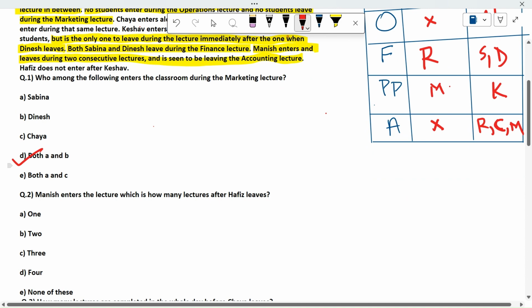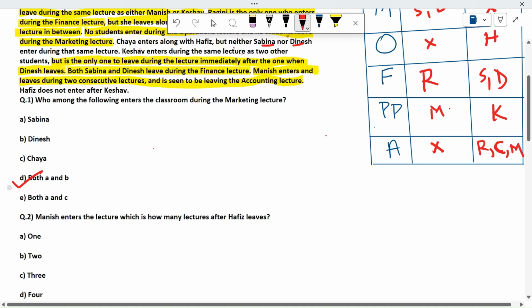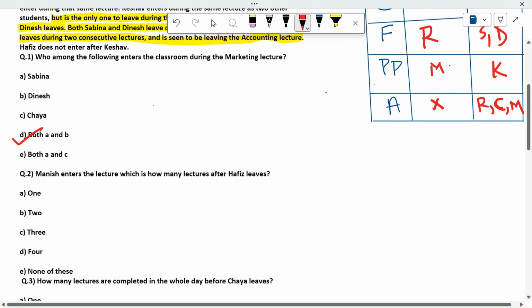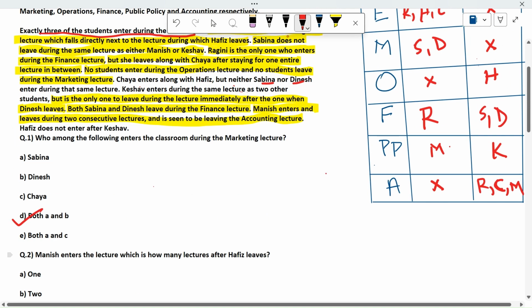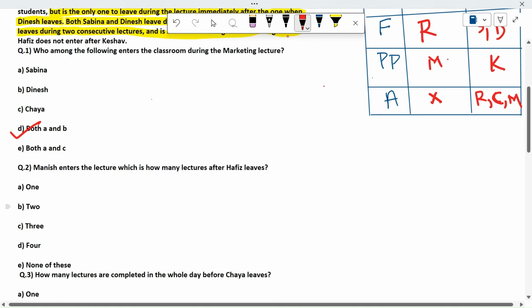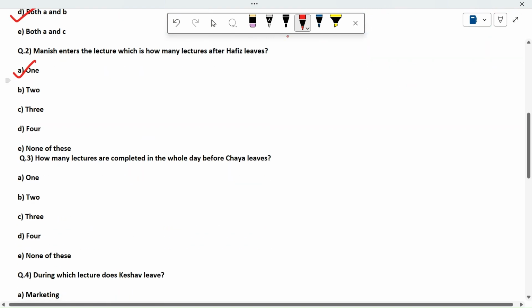Manish enters the lecture which is how many lectures after Hafiz leaves? Okay, so after how many lectures? Hafiz leaves in operations. Manish enters in first, second. So after two lectures. Okay, after Hafiz leaves, after which lecture? After the finance lecture only, right? So there is only one lecture. So it is one then. Okay, after one lecture he enters.